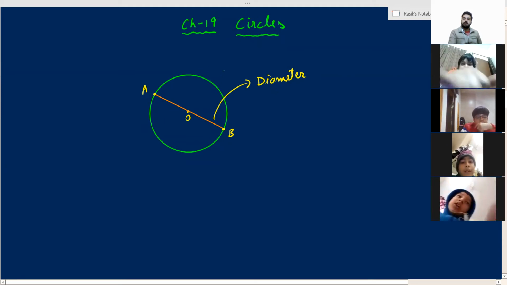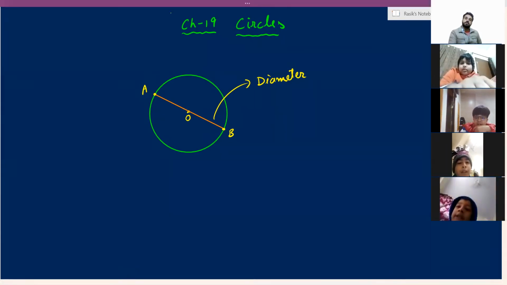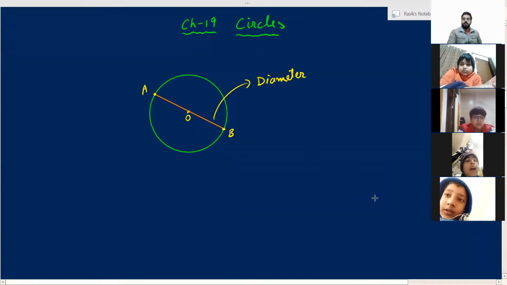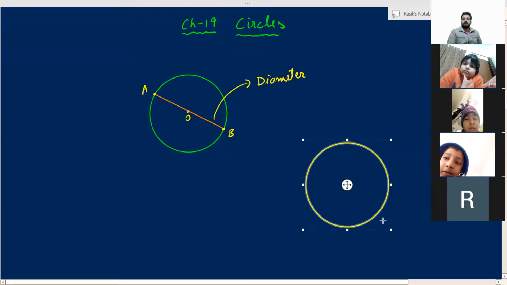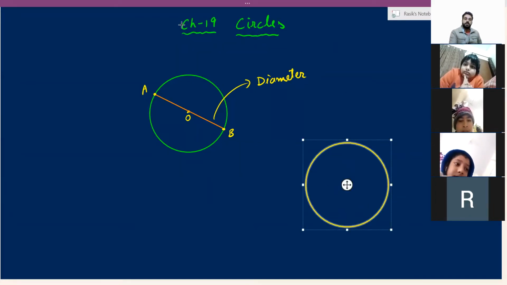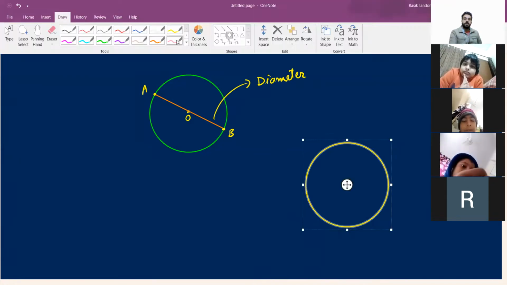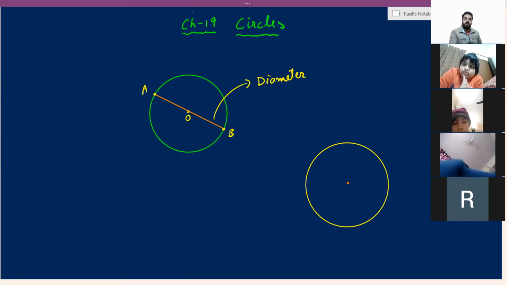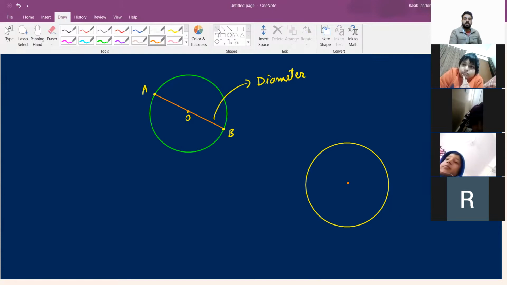No, sir, we can draw more than one. Sir, I have a question: can we say that there are infinite diameters in a circle? Yes, there are infinite diameters in the circle. We can draw infinite diameters in a circle. How? Let me show you how.